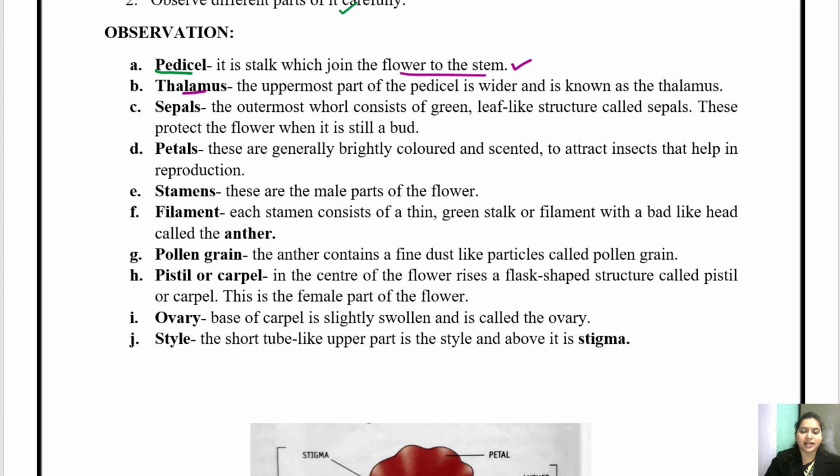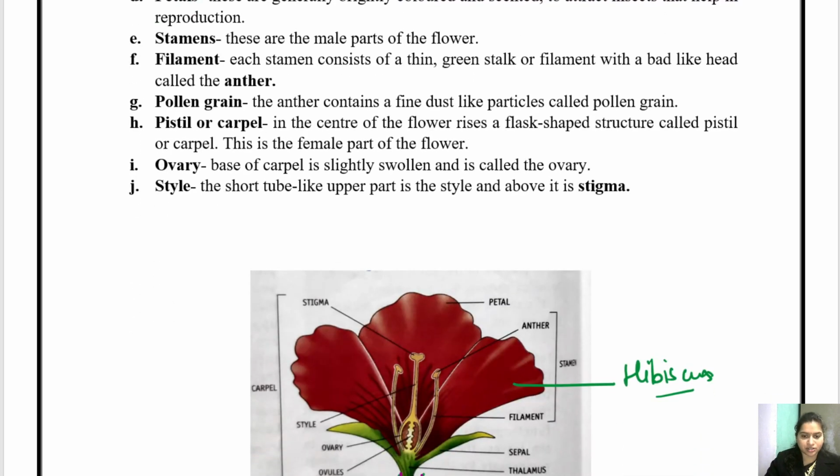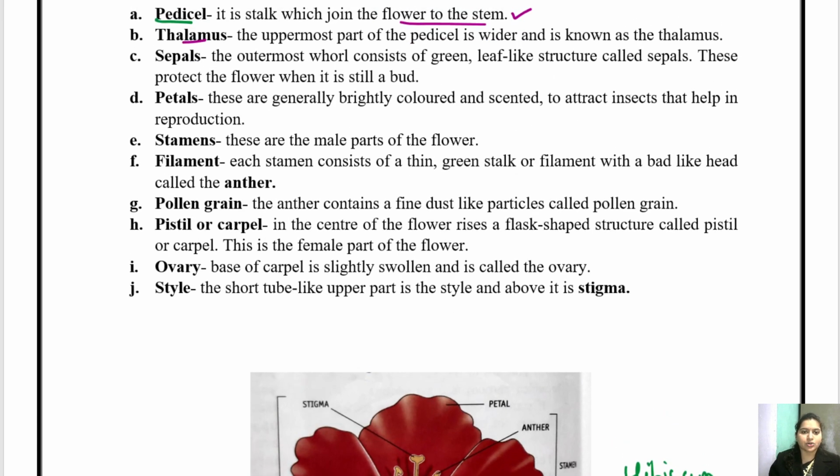Then we have thalamus. Pedicel के ऊपर एक bulge type का structure present होता है. This bulge structure present over the pedicel is called thalamus. It is the uppermost part of the pedicel, a bit broad and wider.